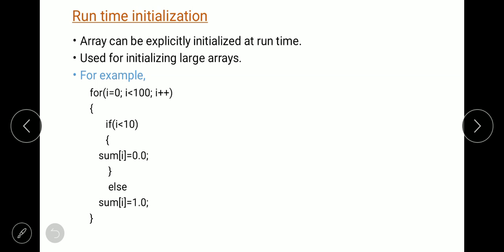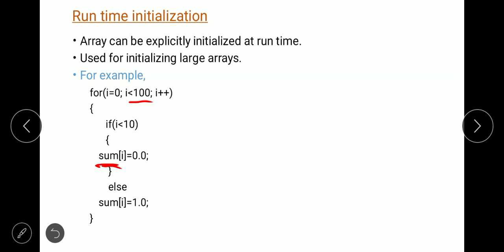So for i is equal to 0, i less than 100, because the size of the array is 100 here, i plus plus. If i is less than 10, then sum of i is equal to 0.0. Here sum is the array.